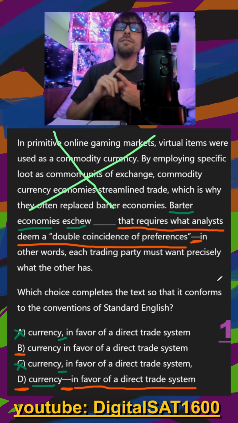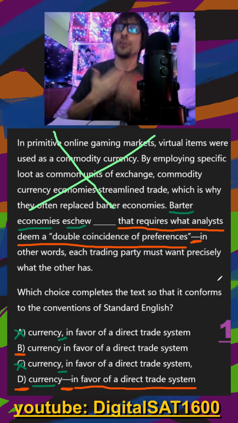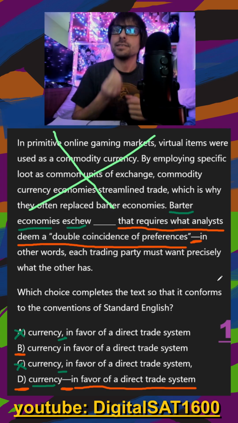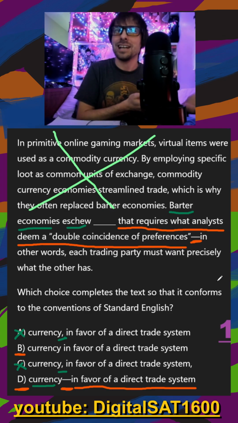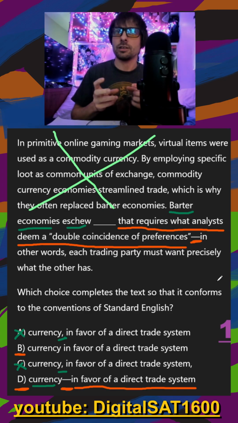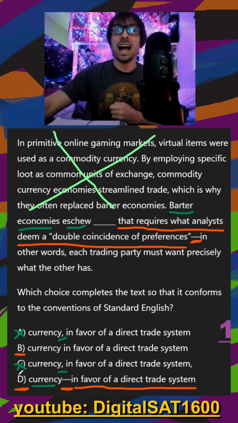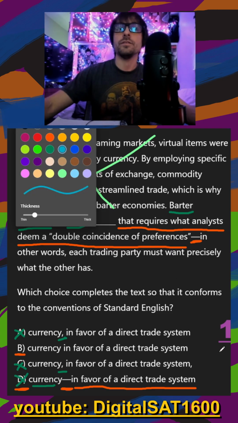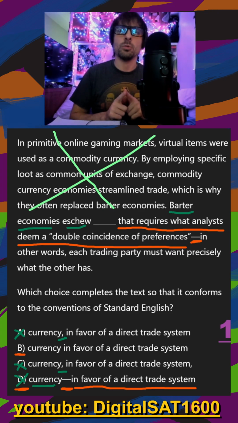I feel like in favor of a direct trade system helps bridge us to you're going to need precisely what the other party has. The direct trade system is much more specific than avoiding currency. I'm not going to know as much that you need precisely what the other has from avoiding currency, right? So I think for those two reasons, I do not like D here. Again, definitely comment down below if you see something that I'm overlooking, but then how could B possibly work here?